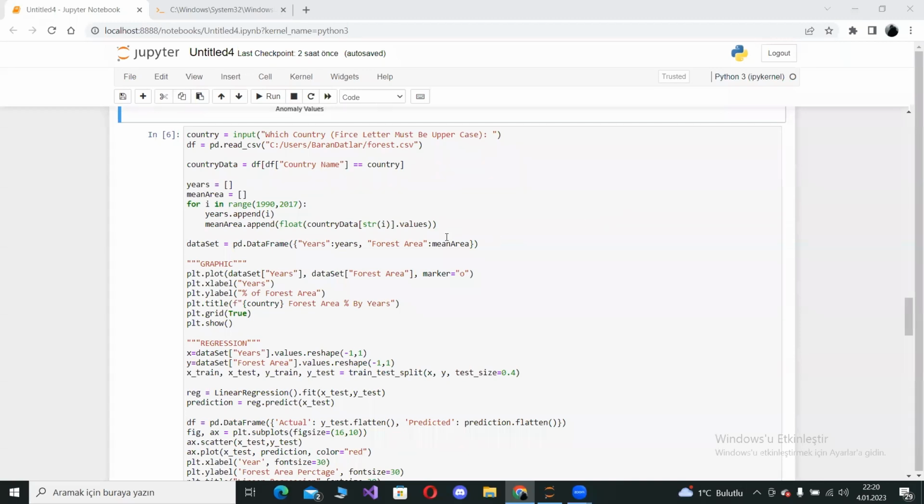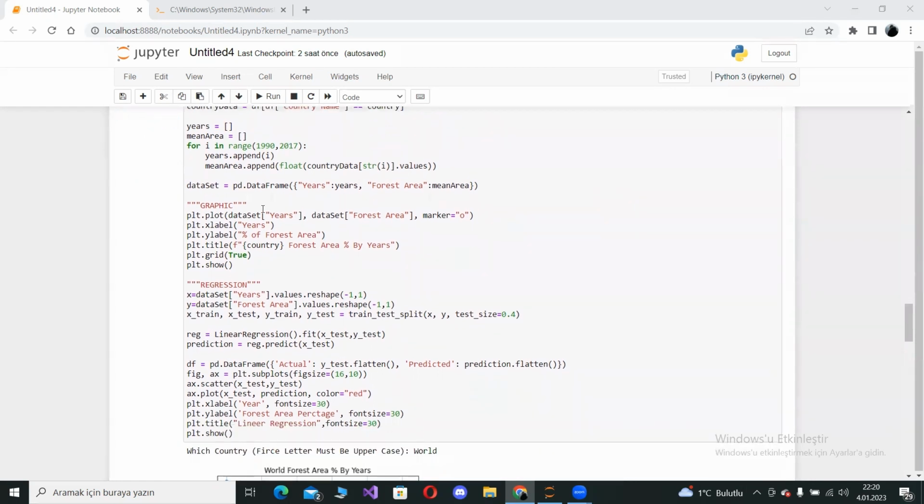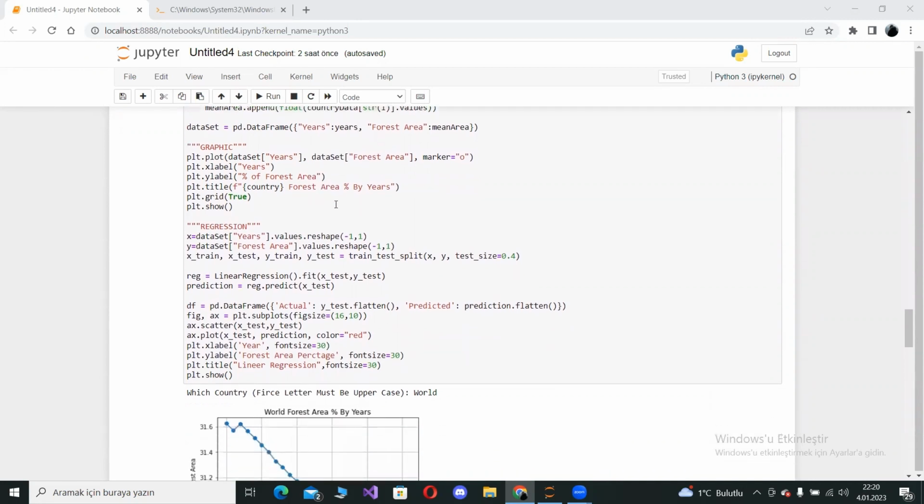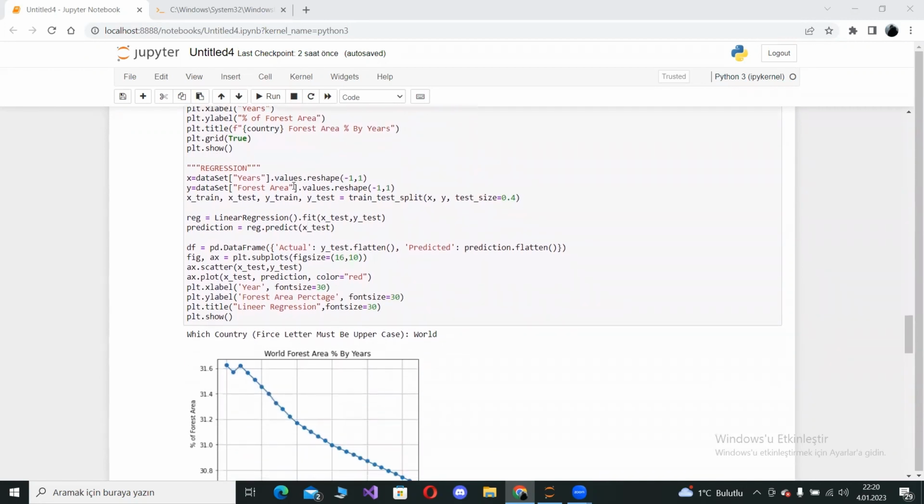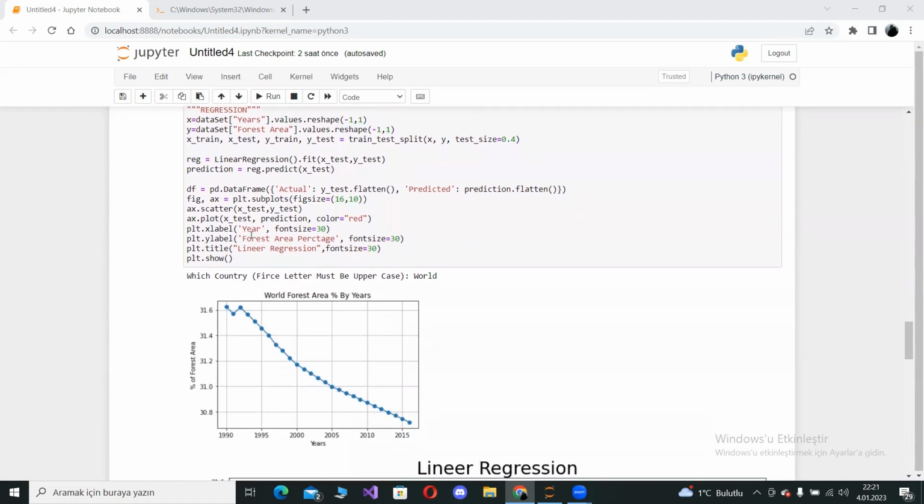Hello, I'm Giray Çelikkaya. This is the first dataset that I will mention. I simplified the dataset by using a for loop in this part. In this part, I visualized the dataset by using a scatter plot. And in this part, I used the linear regression machine learning technique to predict the data.